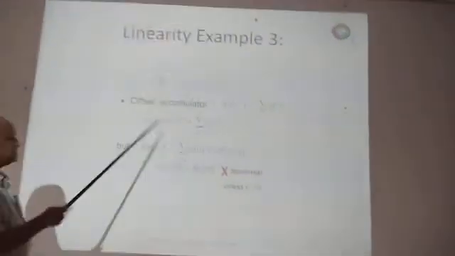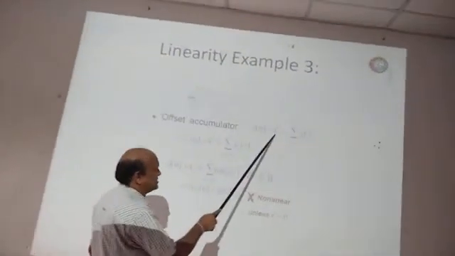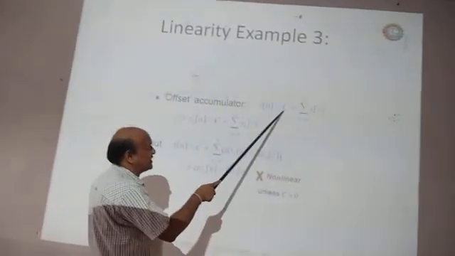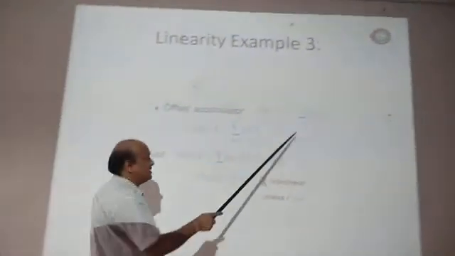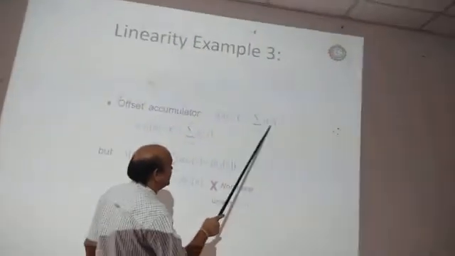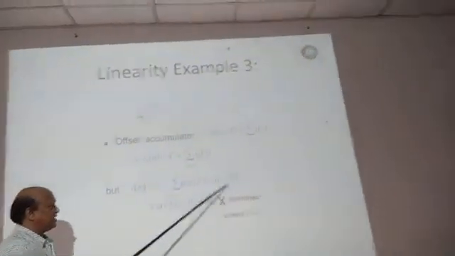Offset accumulator is one of the examples here. The constant is taken like an integration constant. Similarly, this constant is added to the accumulator value, that is, summation L equal to minus infinity to n of x of L. If we put the input linear combination in place of x1 of L, that is, alpha into x1 of L plus beta into x2 of L, again you can see this is not a linear combination of the two outputs.